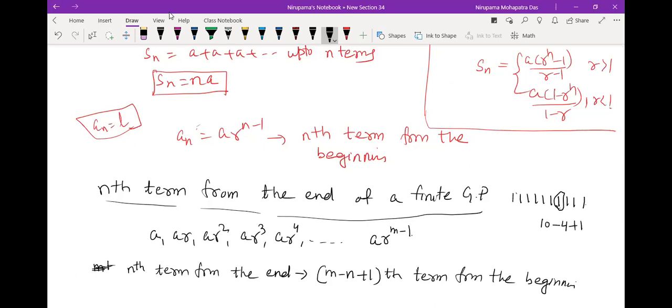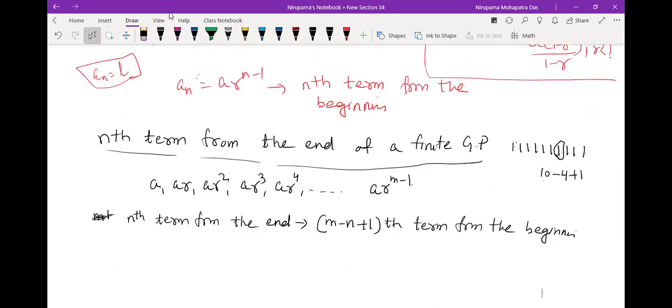So as I have told you, here we have 10 terms. If I say 4th term from the end, this term is the 4th term from the end. So it is the 7th from the beginning, which means 10 minus 4 plus 1. You can take similar examples to convince yourself. So nth term from the end means m minus n plus 1th term from the beginning.